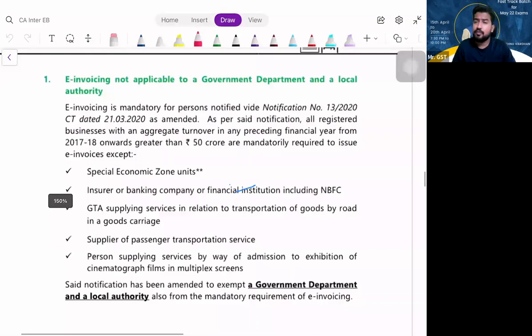In addition to that, they brought an amendment: if you are a government department, also don't follow E-Invoicing. If you are a local authority, also don't follow E-Invoicing.